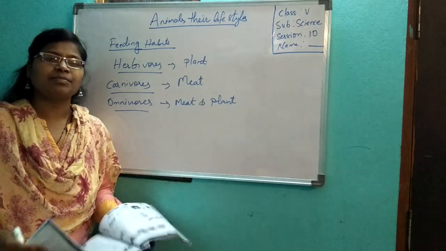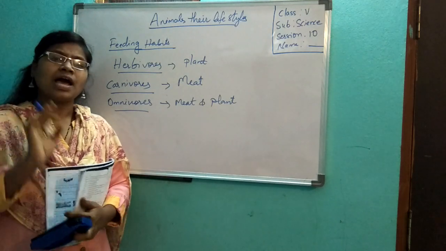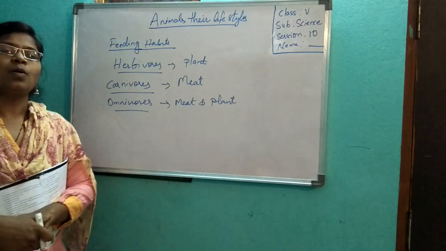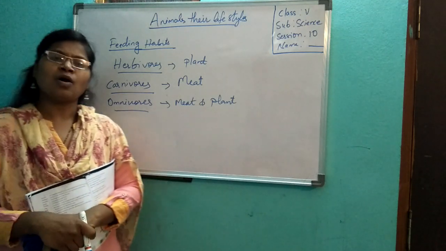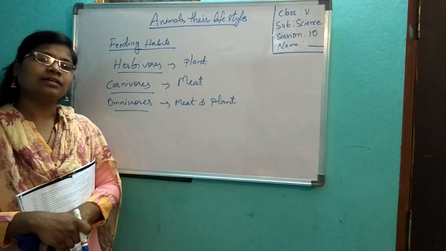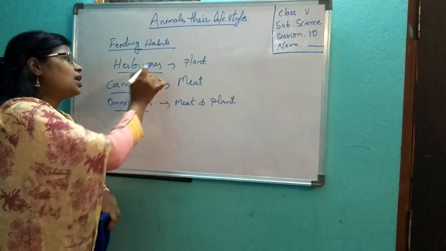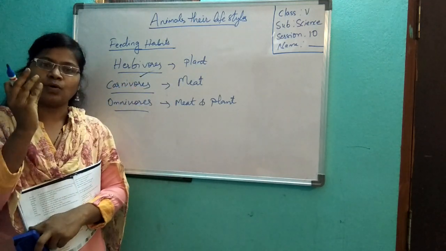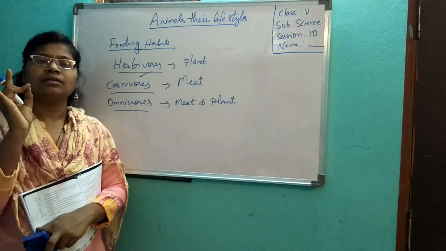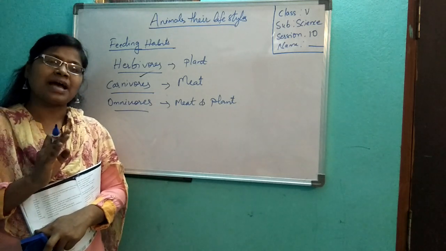How are we dividing them like this? See, herbivores are animals which eat only plants, like horse, cow, goat. They eat only plants. The plant eating animals are called herbivores, like goat, buffalo, donkey, cow.